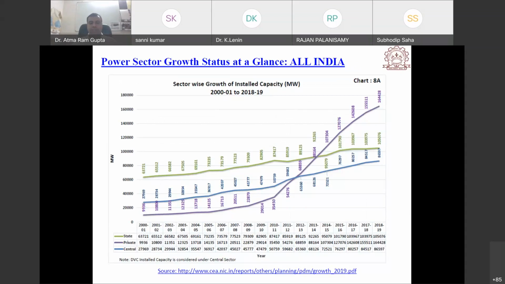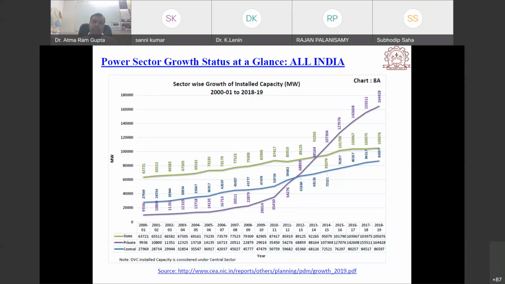Okay, so it is possible due to the Electricity Act. The 2003 Electricity Act is related with that. Okay, so independent power producers are allowed to generate the power, produce the power. So the private sector plays a key role there also.